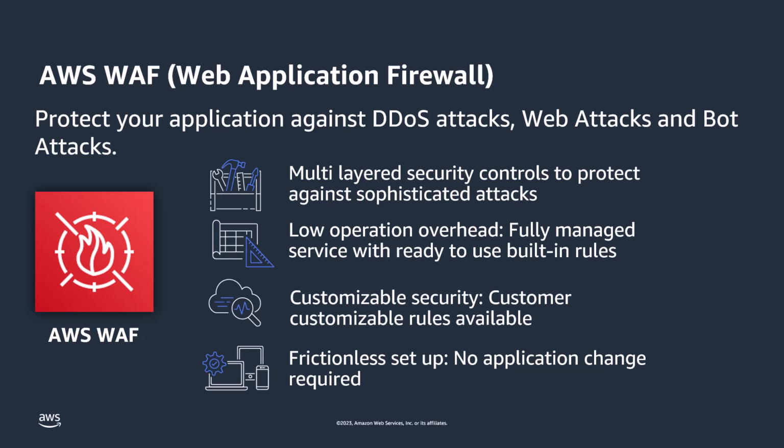AWS WAF is a multi-layered security service that can protect against a wide range of security threats. It is a fully managed service, which means the resources needed for your enabled controls will be provisioned automatically. You can use AWS managed rules covering common threats or configure your own customized rules. It is a highly flexible rule engine that can inspect incoming requests with single-digit millisecond latency.